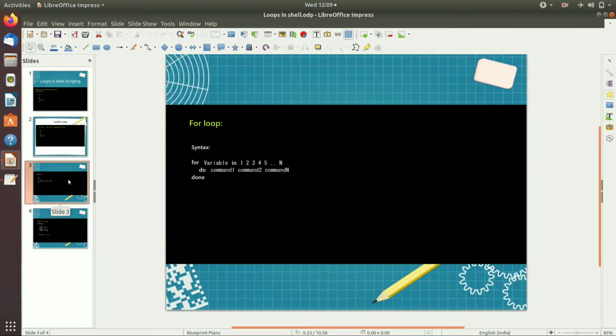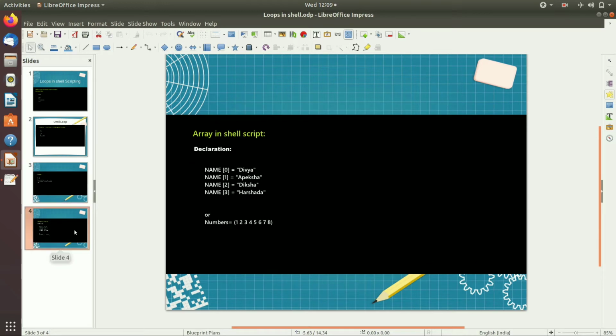Along with the while loop and until loop, we are about to study the for loop and arrays in this tutorial. First is the for loop. The syntax is: for variable in a number of elements, or an array, or a global variable like a file. Then it will execute the commands, command 1, command 2 up to command n, and finally done. With this the loop will terminate.